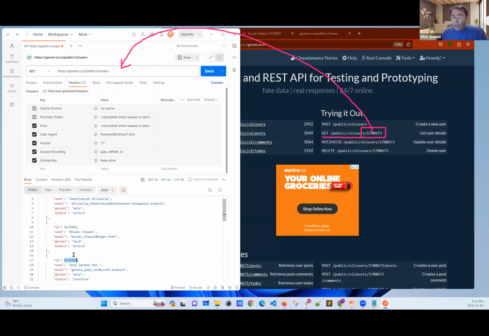I'm copying the ID from here. Now, I'll say /ID. What I did was update the URL endpoint, trying to imitate this one. It says, okay, please provide the ID. Okay, it's cool. Now, I'm going to click the send button. I have created my request. I'm going to send it.